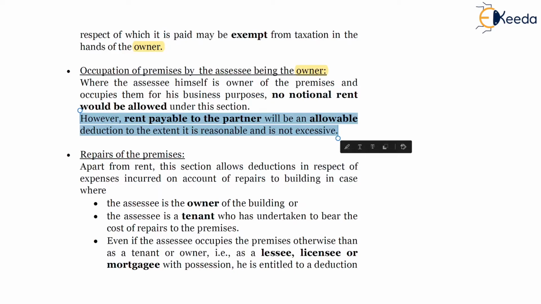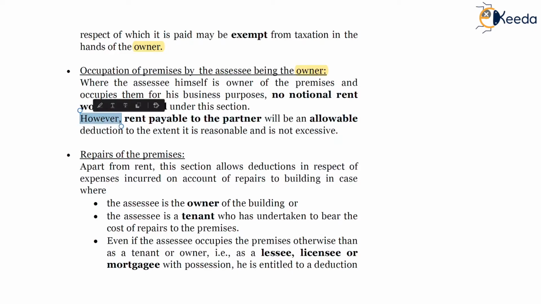In those cases, the firm will be allowed deduction of rental expenses under section 30. And obviously the rental income will be taxed in the partner's hands in a personal capacity. So the rent payable to the partner by the firm will be an allowable deduction to the extent it is reasonable and is not excessive.